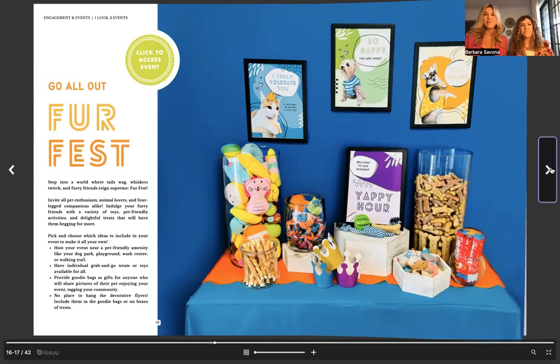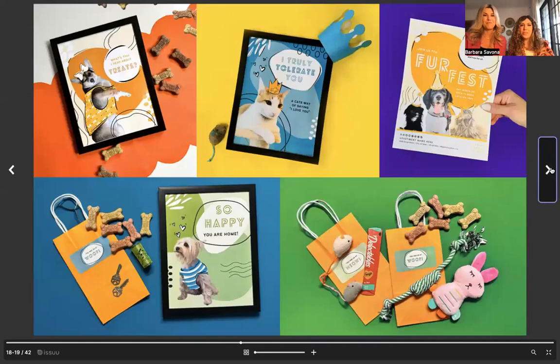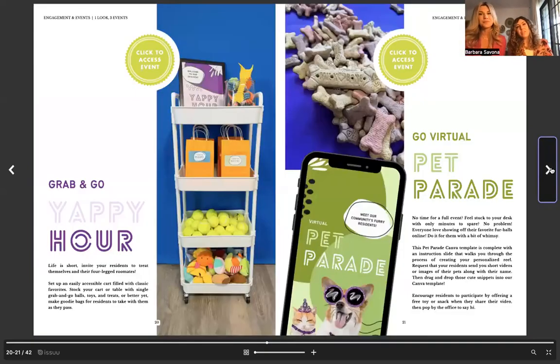Okay, so this is kind of another spread showing some of the designs and goodies, but maybe you don't want to do a full out event this month.